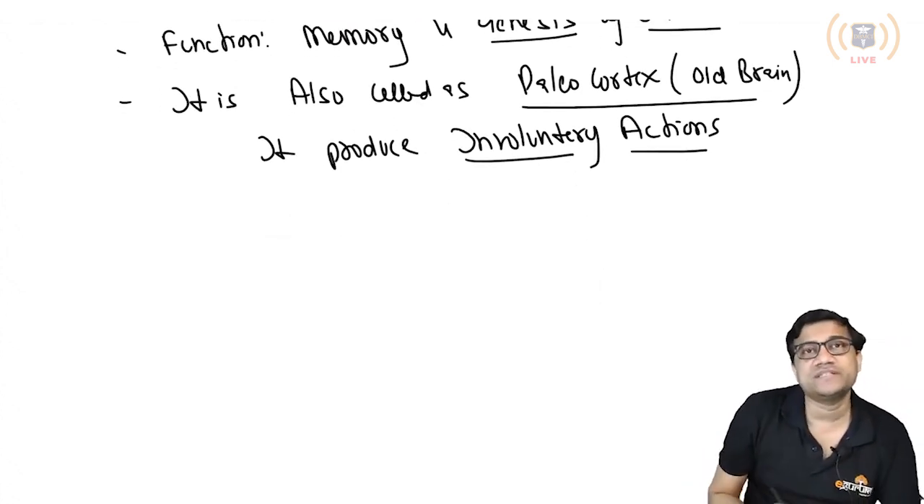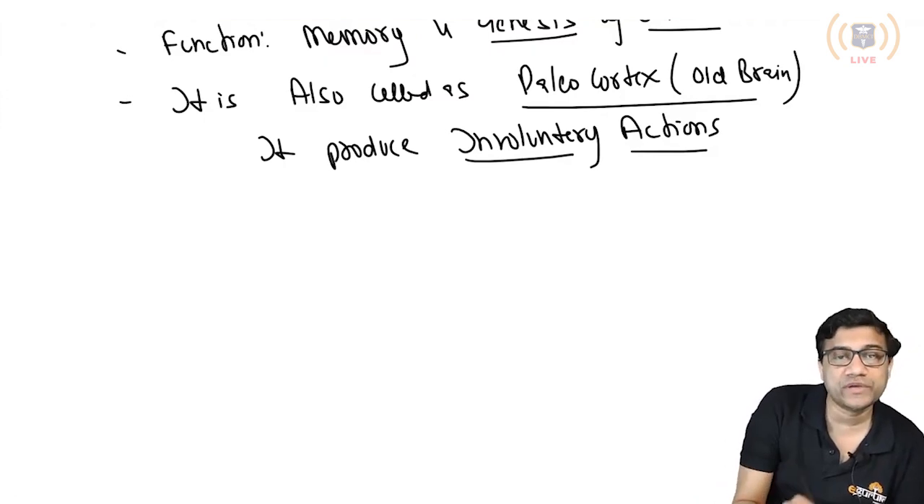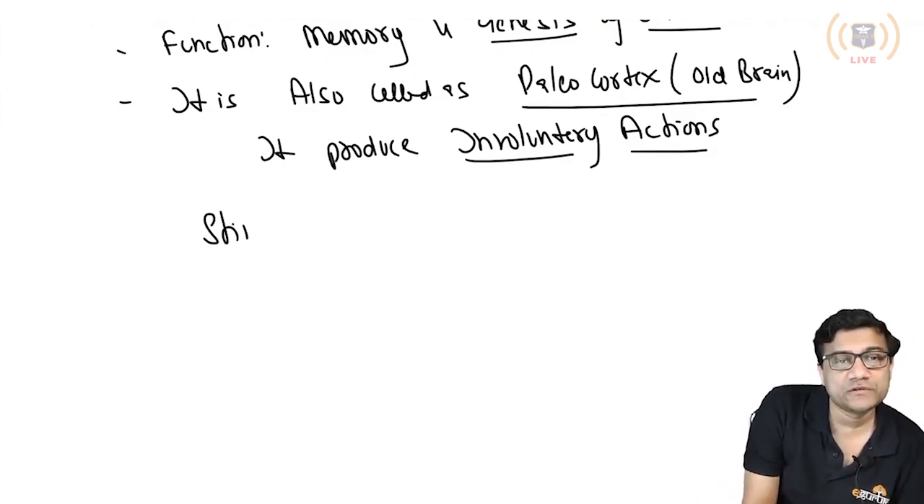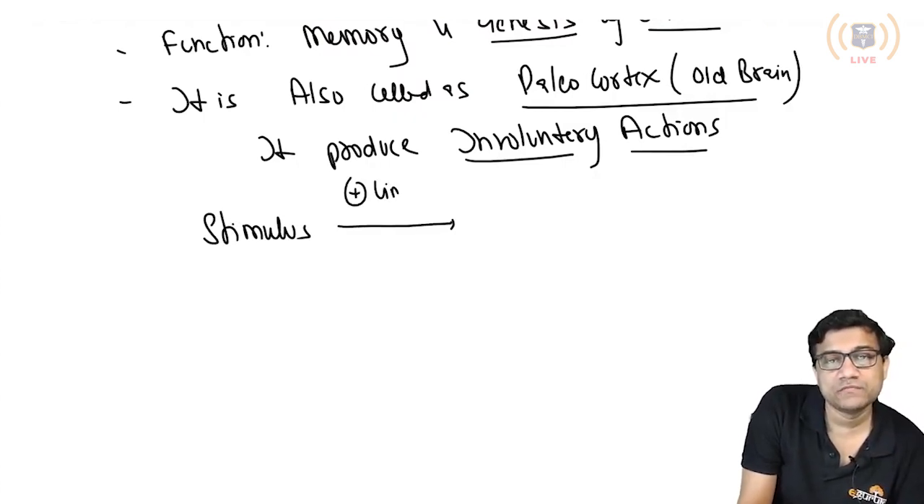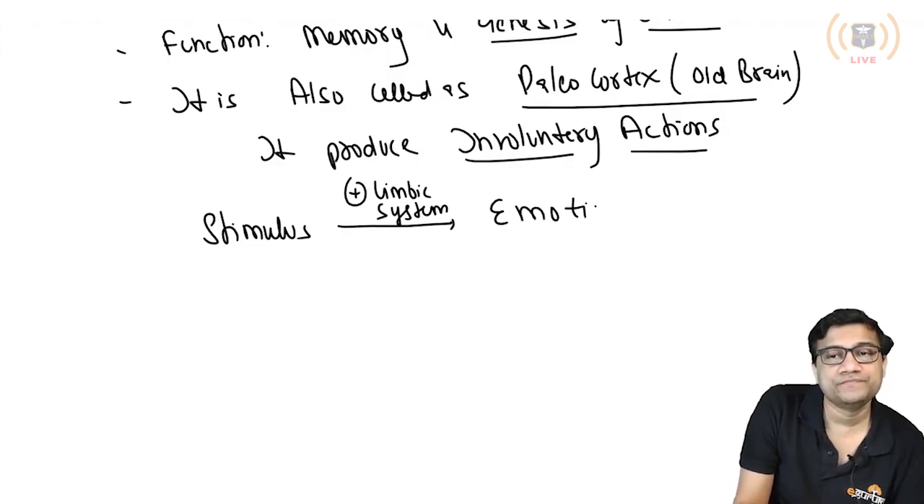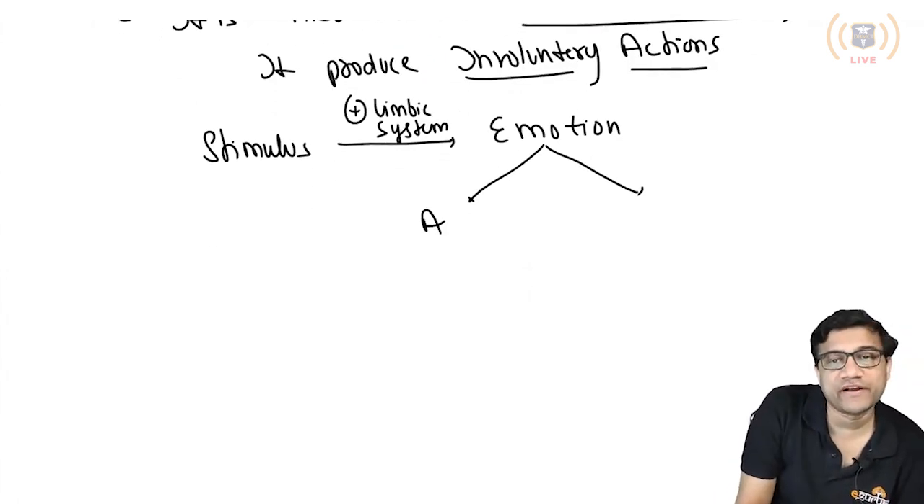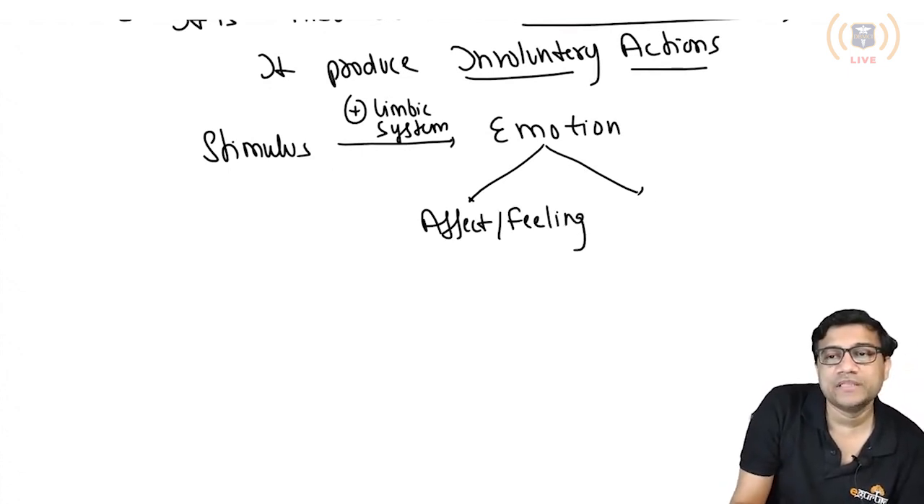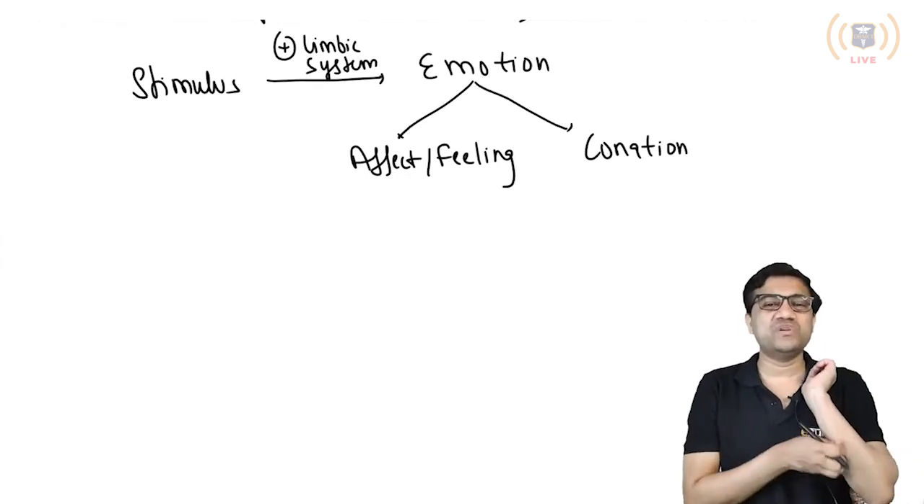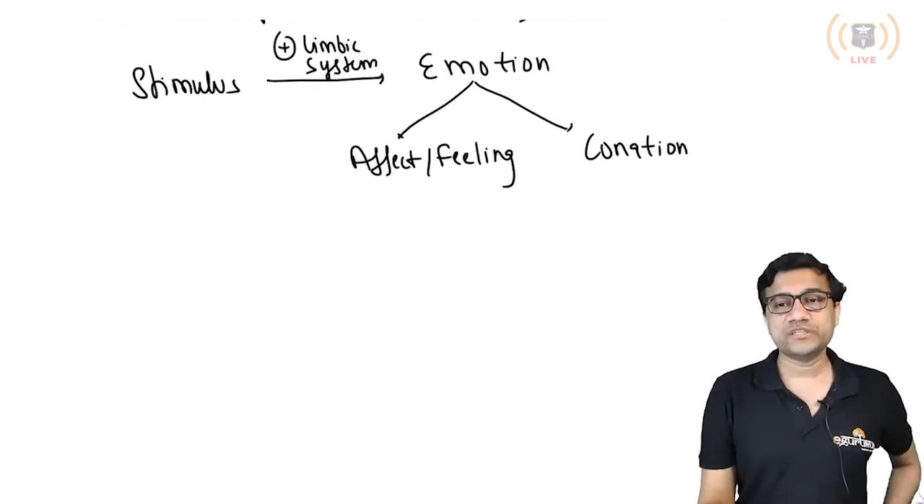So let's start. First, understand how emotions are produced. A stimulus will stimulate the limbic system and cause emotion. Now emotions have two parts. One is the feeling, the affect. Affect is feeling. And the other is the conation. What is the second part? Conation. Now look at the spelling of conation.